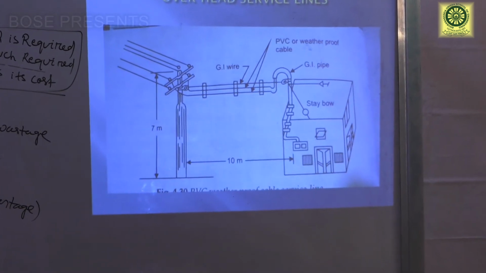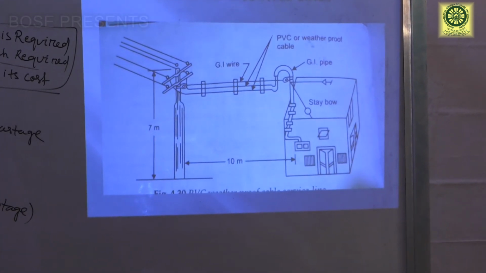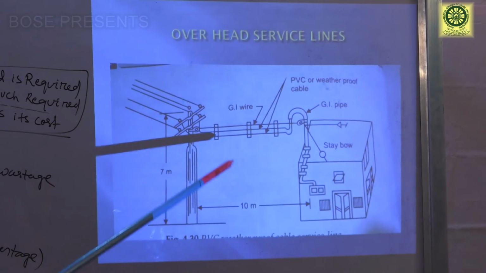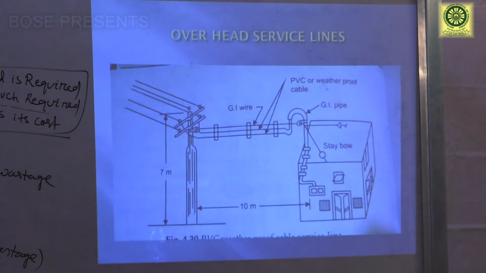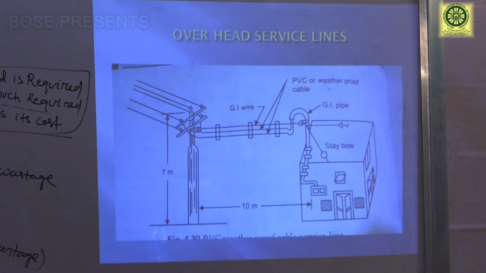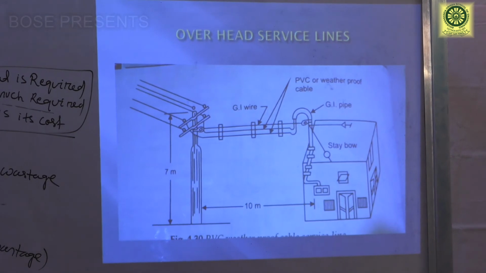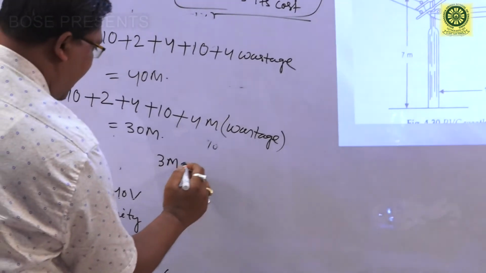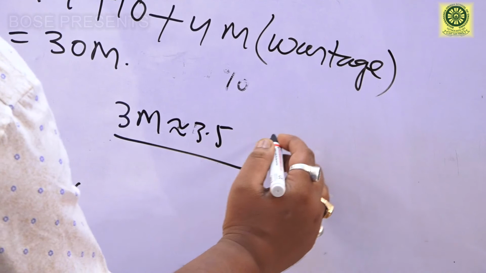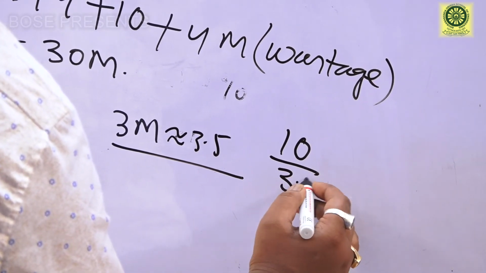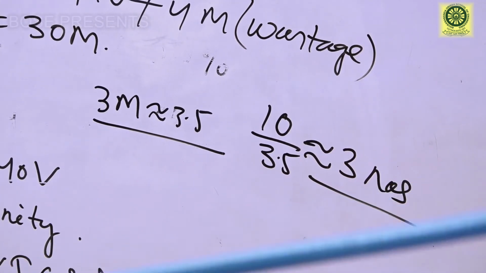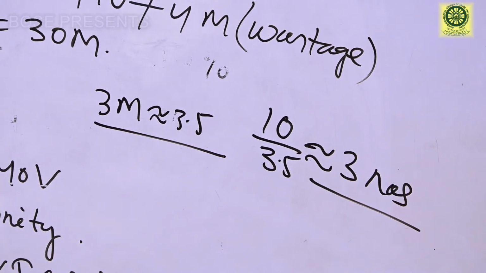Guard wire means suppose due to cyclone or any natural disaster, the conductor breaks. If there is no provision for guard wire, it will be hazardous for human life. So that's why guard wire is used. Here 3 guard wires are used. Why 3? Because for 10 meter, after every 3 to 3.5 meter we have one guard wire. So total 10 meter length divided by 3.5 will almost come 3 numbers of guard wire in this case.